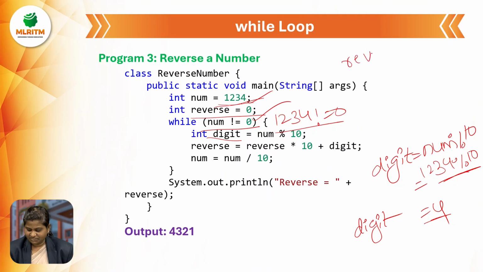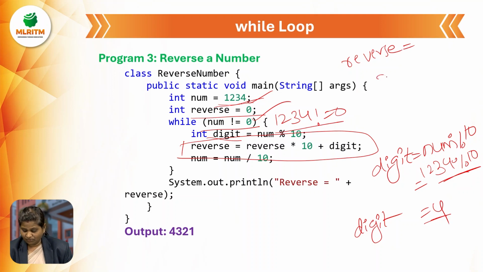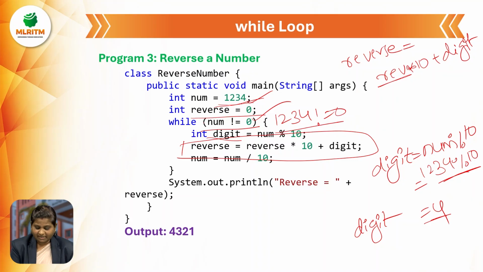In the reverse, let us see this equation: reverse is equal to reverse into 10 plus digit. For my comfort I wrote it like this, but whatever you initialized as reverse, you should write reverse only.